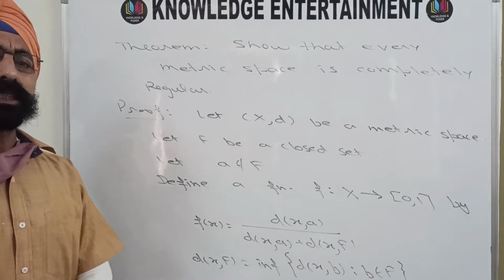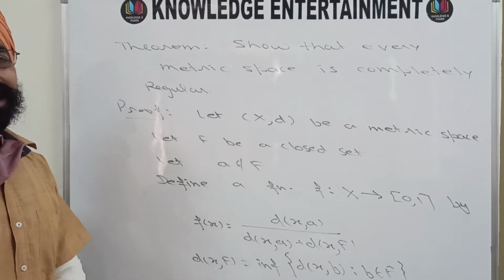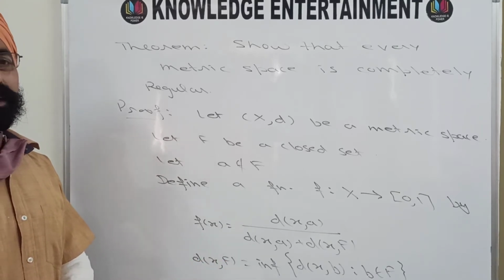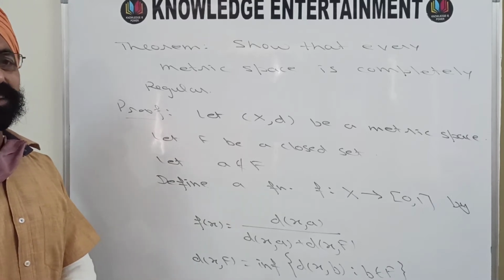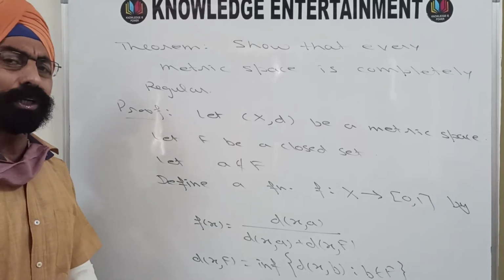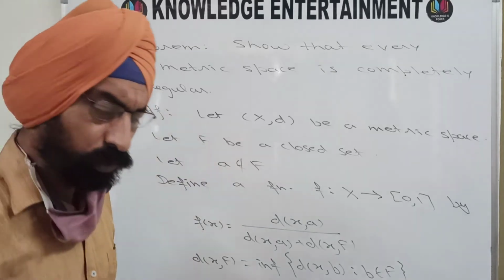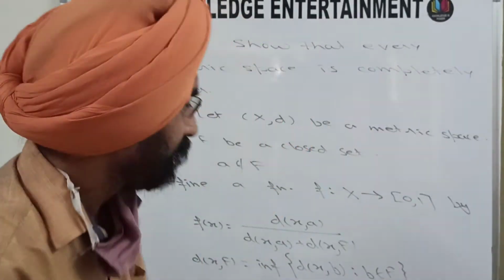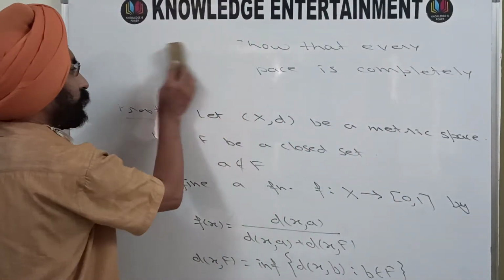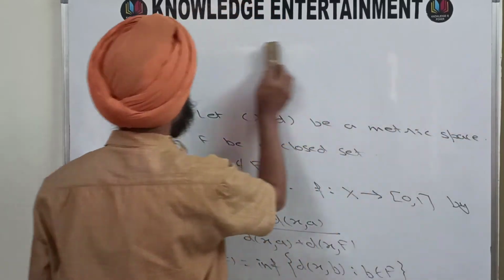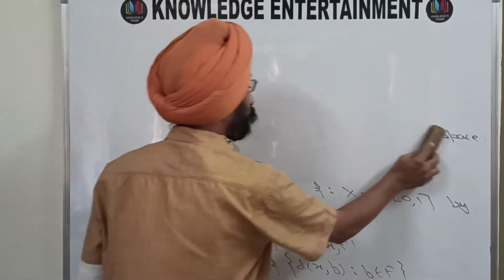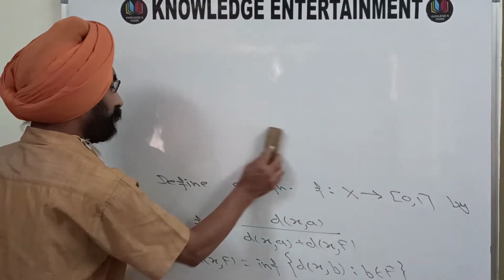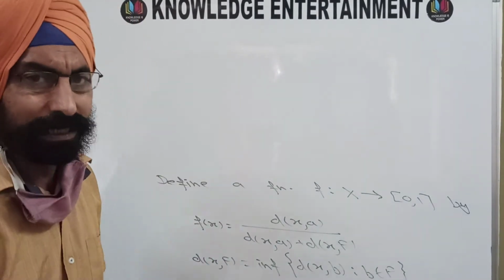The only thing that remains to show is that under this function, f of a is 0 and f of any point of the set F is equal to 1. So let us check if it is true or not. If it is true, then we have obtained the function as per our requirement. Otherwise we will have to check something else.